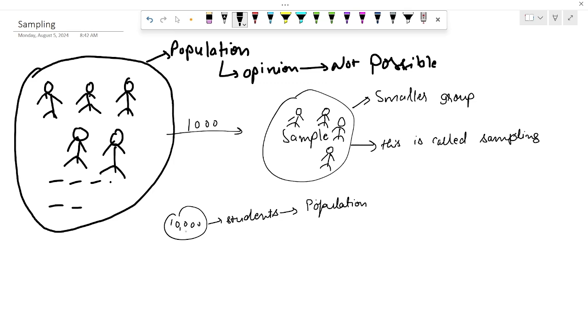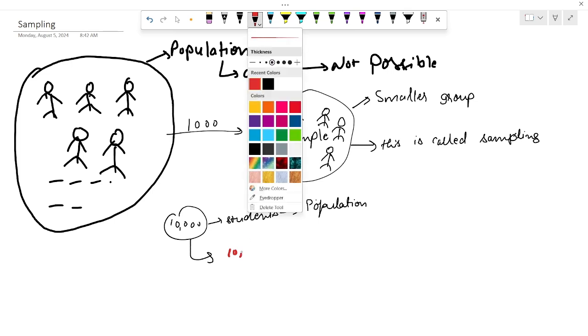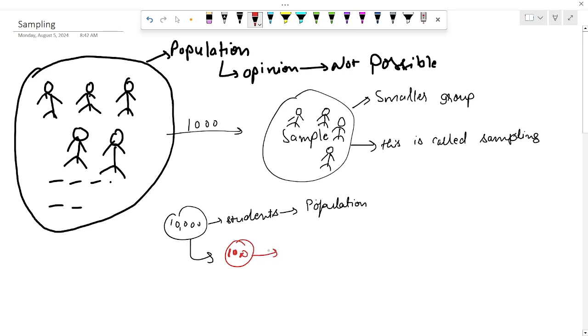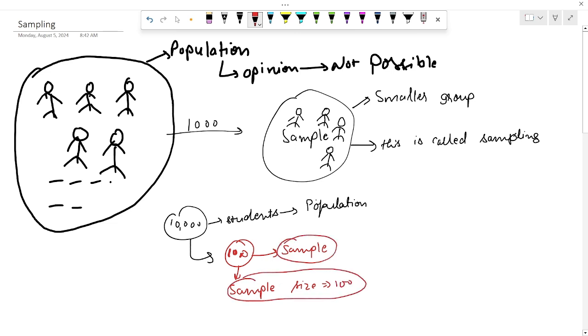You cannot survey all these 10,000 students. So you select a subset, a few hundred at random. You select 100 students at random. This is our sample, and the sample size is 100. This sample represents the whole population.